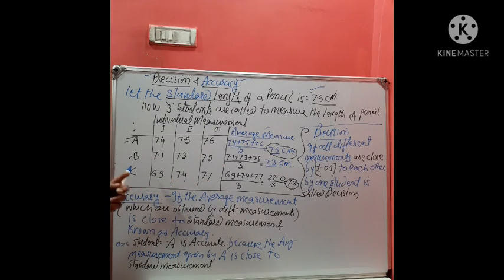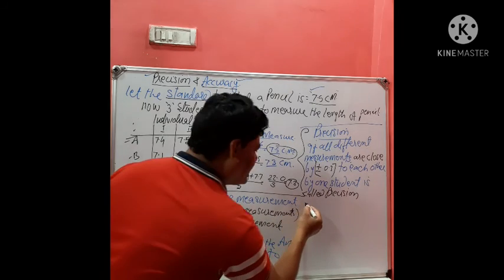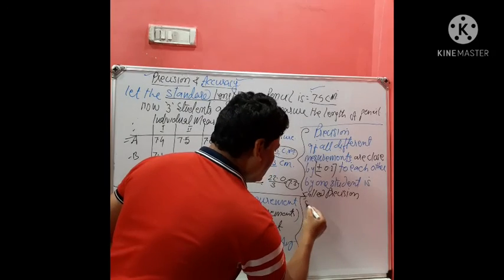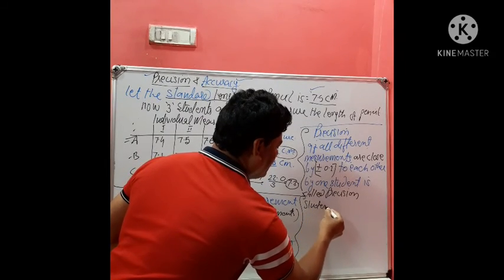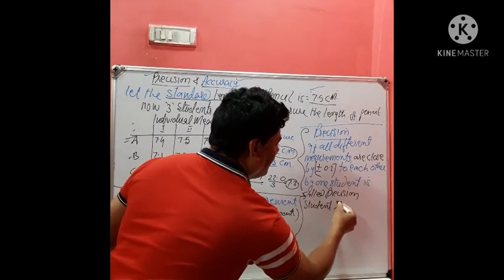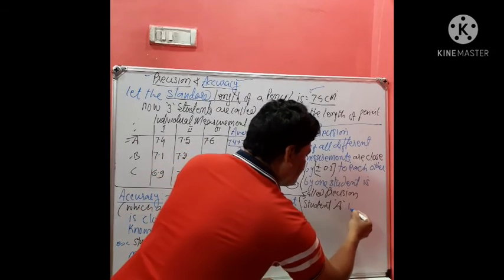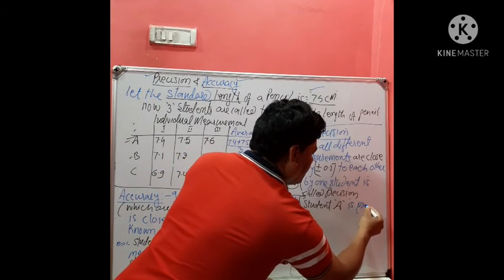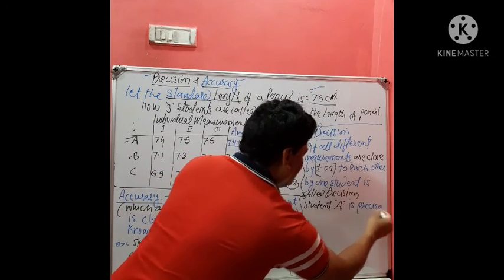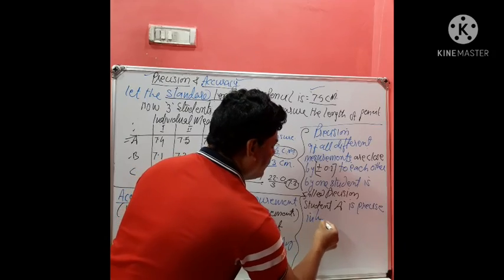What can we say? Whose different measurements are close to each other? Student A is precise in his work.